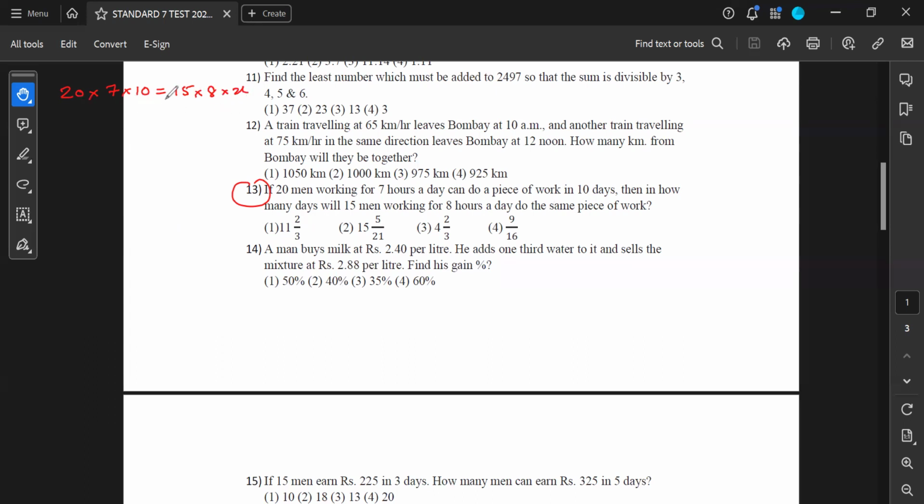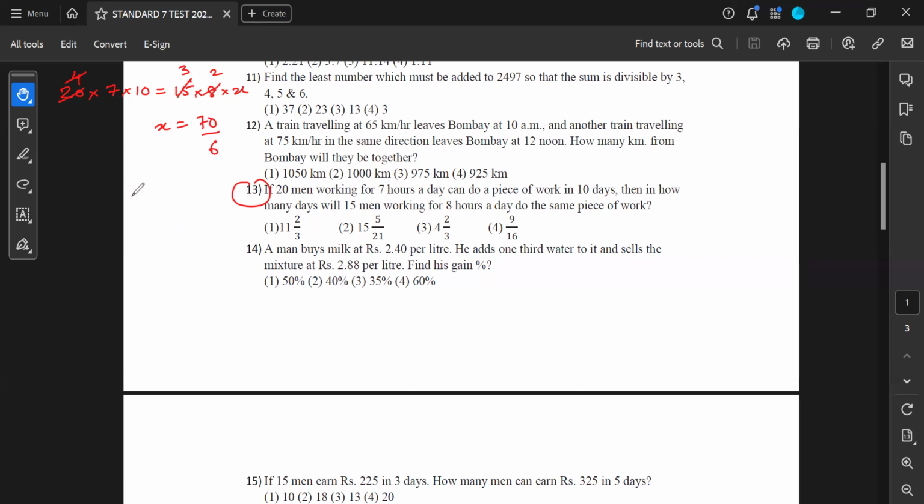Now let's find it. I'm canceling directly from this side. 15, 5 threes are, I'll get 5 fours on this side. 4 ones are, I'll get 4 twos on this side. Therefore, X will be equal to 7 into 10 is 70, 3 into 2 is 6, which goes to the denominator on the other side. 70 divided by 6 will be your answer.